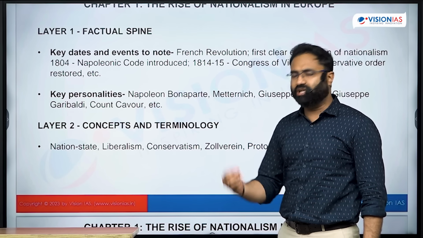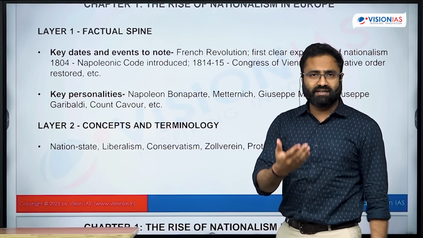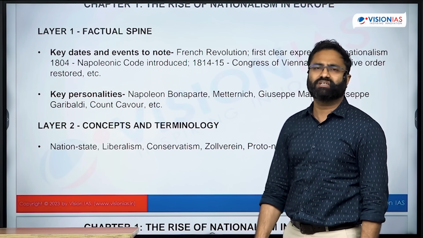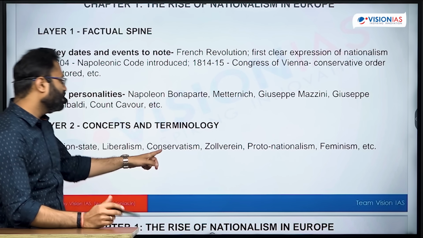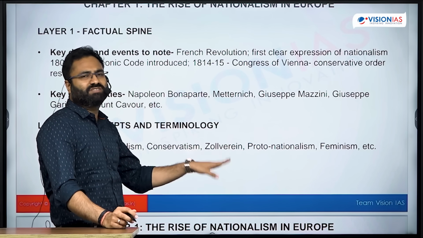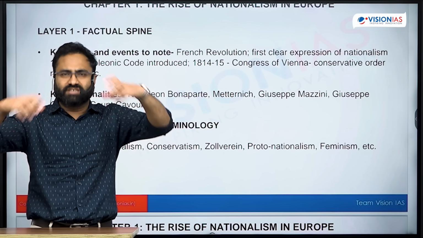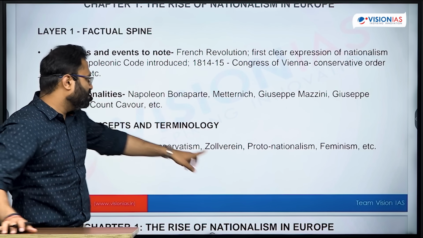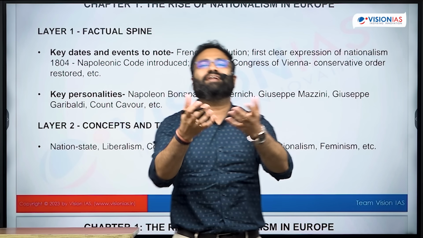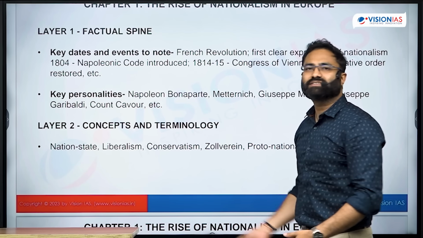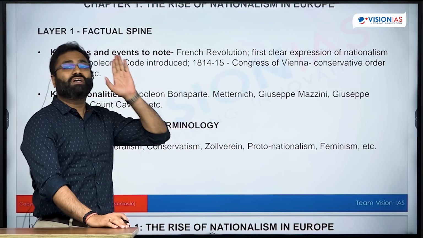Similarly, liberalism: in polity you will get an idea regarding liberalism, in society you will get an idea, and in international relations too. Through this you will get clarity on what exactly the meaning is and what the different manifestations are. Similarly, Zollverein and conservatism. Zollverein is basically a customs union that was created in Germany. There were different German-speaking regions, and in order to integrate them economically, this Zollverein was created. Right now, the free trade blocs are similar to the Zollverein. Then there is conservatism, proto-nationalism, feminism. So different key terms are there.